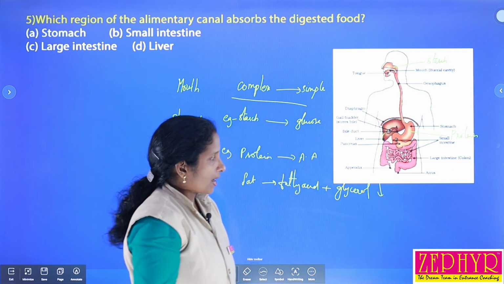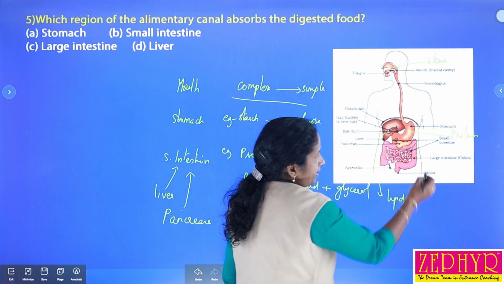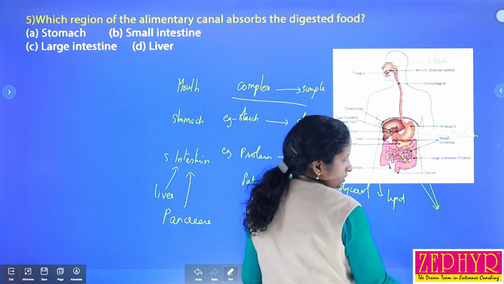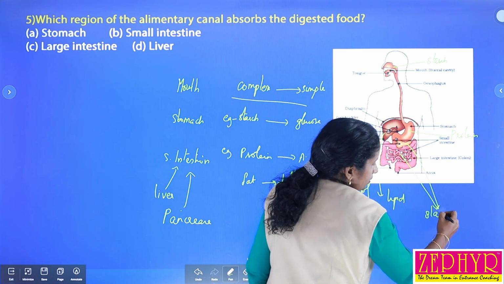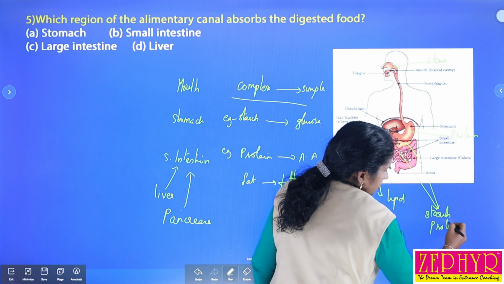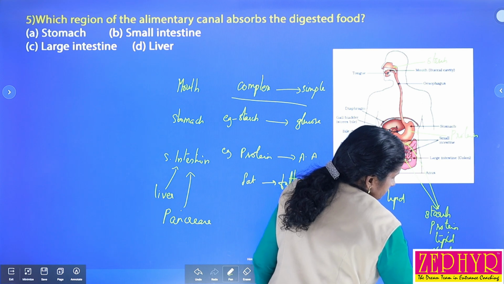Due to the presence of bile there is digestion of lipids, and the pancreas as well as the small intestine are responsible for the digestion of all food materials: starch, proteins, lipids, nucleic acids.